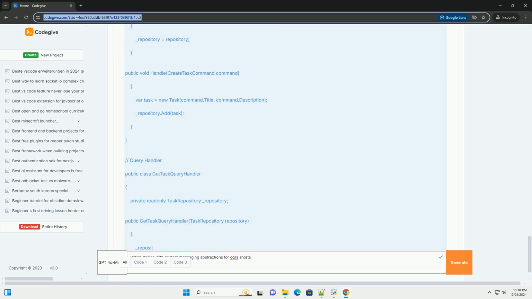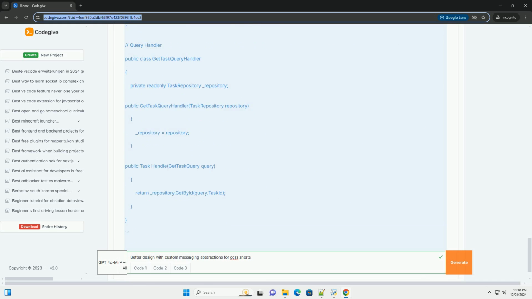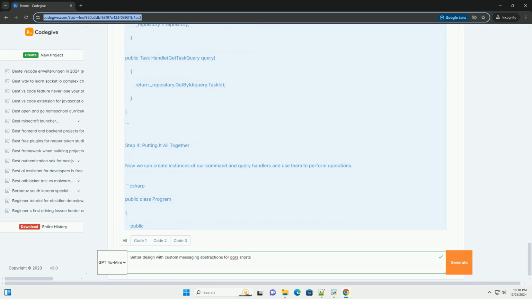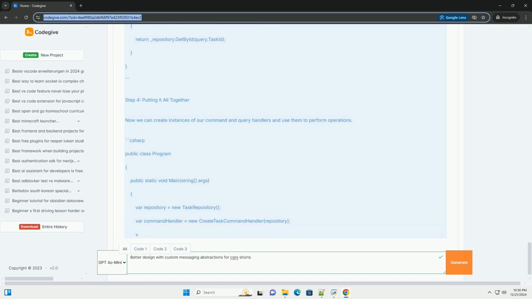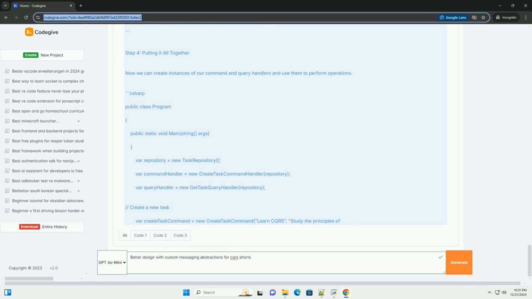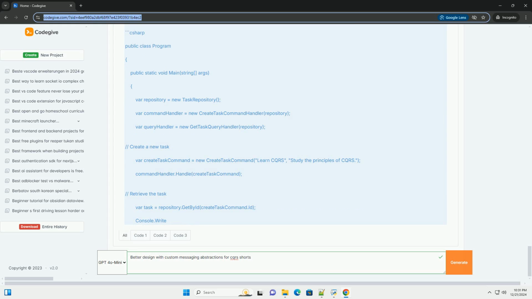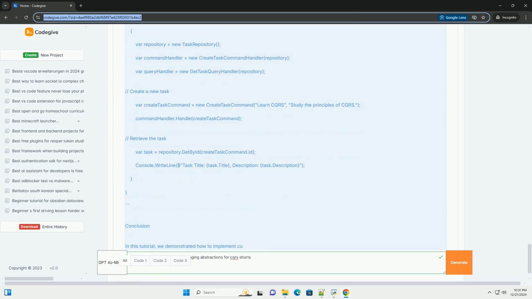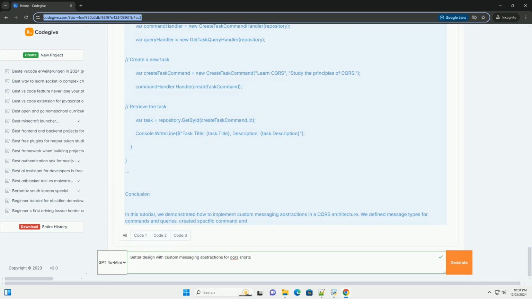effectively. In this tutorial, we will create a simple example of how to implement custom messaging abstractions in a CQRS architecture using C#. We will focus on building a command handler and a query handler using custom messages. Prerequisites: basic understanding of CQRS principles. Familiarity with C# and .NET development.